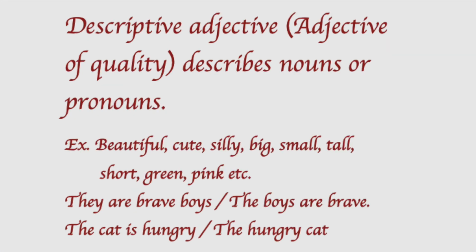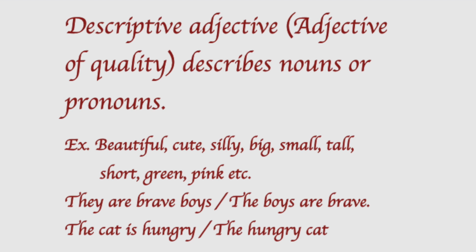Okay, then next one is descriptive adjective. It is used to describe nouns or pronouns. They are commonly used in English. Words like beautiful, cute, silly, big, small, tall, short, green, pink, etc. are examples of descriptive adjectives. These adjectives add information and qualities to the words they are modifying.